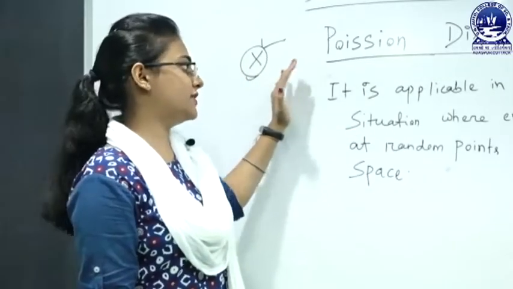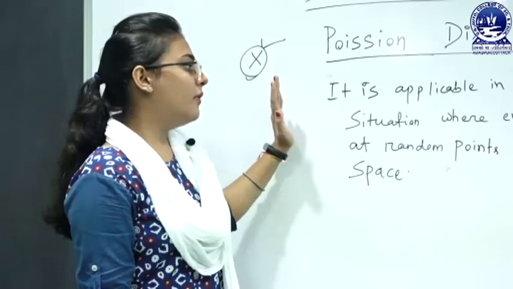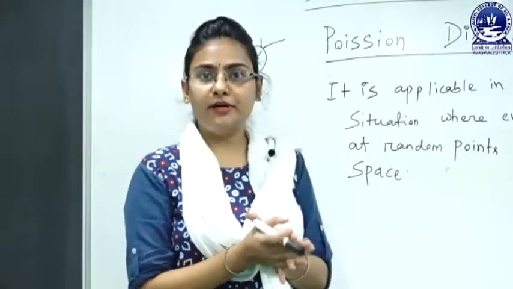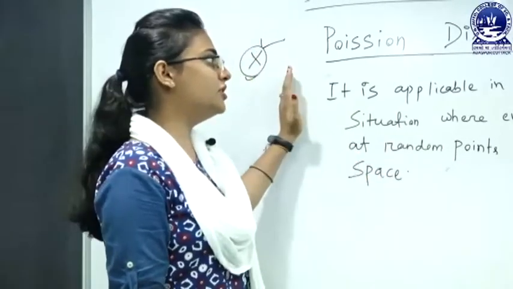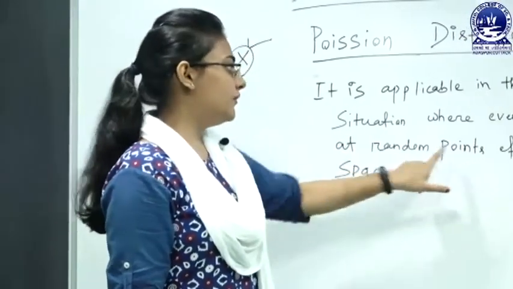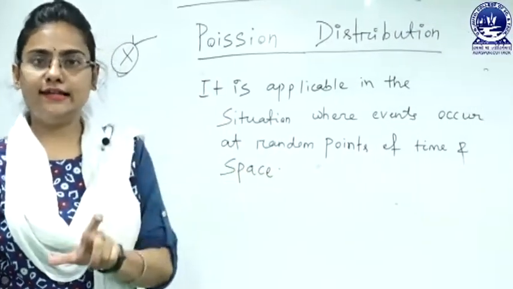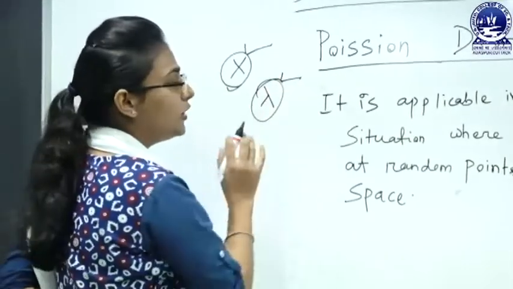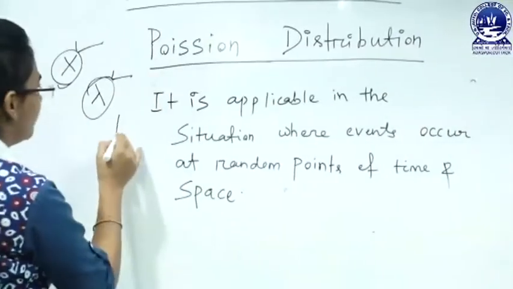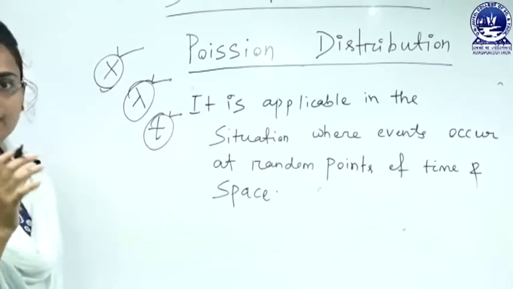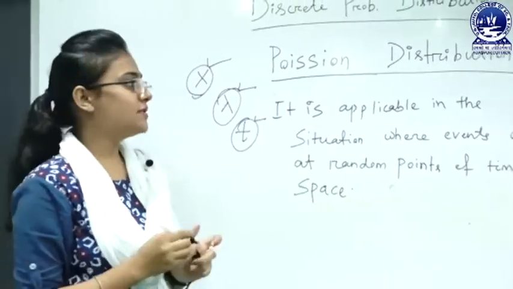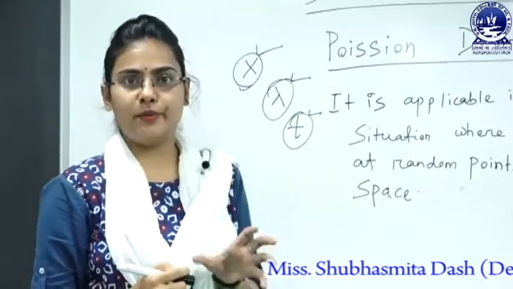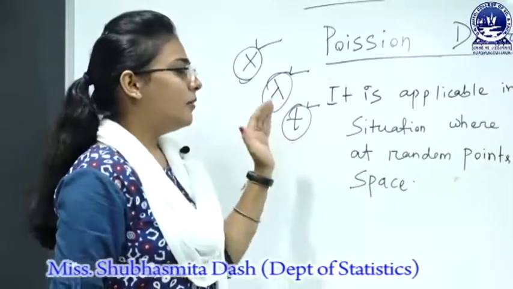If you want to model all these types of data, then we can use the Poisson distribution, and it is applicable in a situation where events occur at a random point of time and space. That means the Poisson distribution occurs at a rate over a time. There is one parameter, lambda, where lambda denotes the rate of the event, and t is known as the length of the time. In the case of the Poisson distribution, it is applicable where the event occurs at a particular time and space.